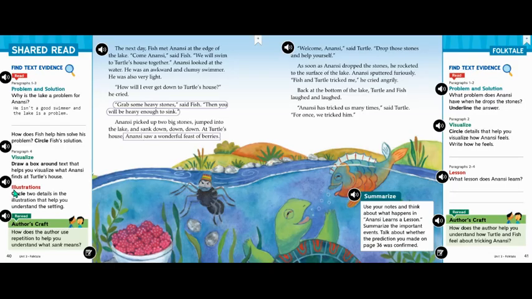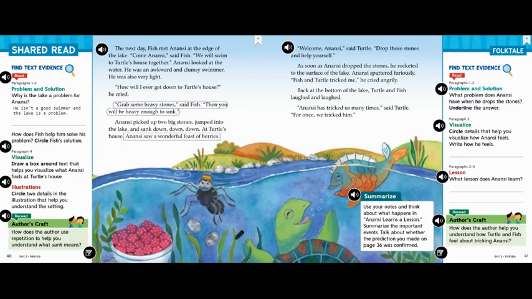Next, this one's about illustrations, so the pictures in the story. It says, circle 2 details in the illustration that help you to understand the setting. The setting is where and when a story takes place. I can tell the setting is in the water. I see the blue water and I also see what looks like seaweed.